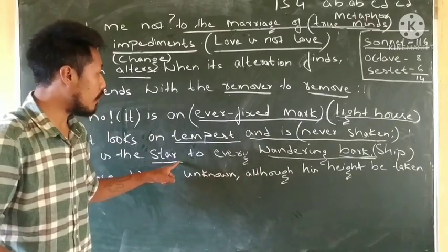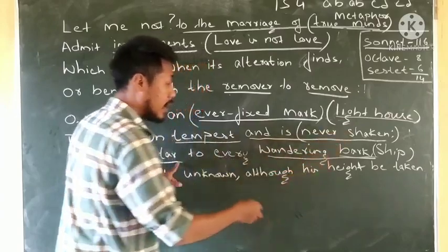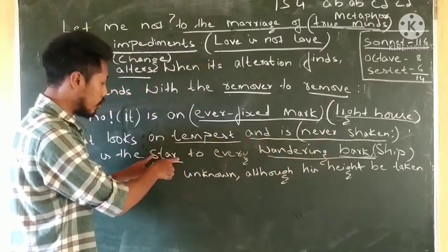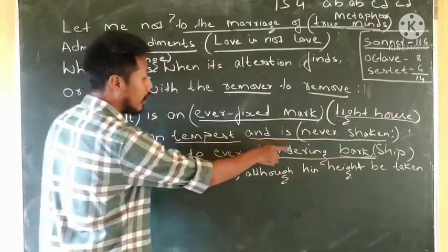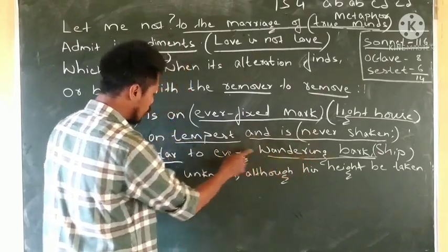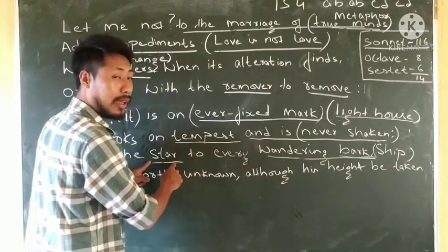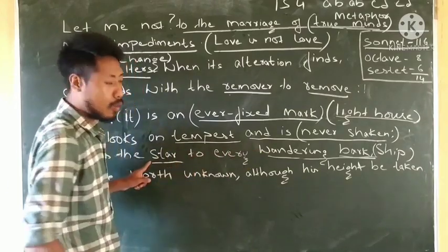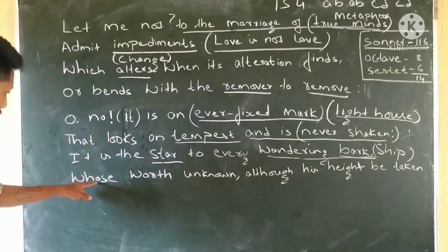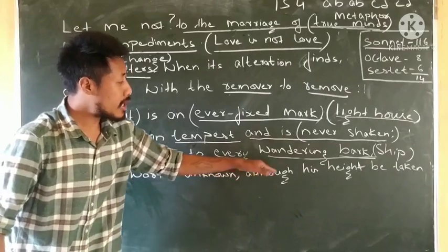They will look to the true love, which is ever fixed and never shaken. They will look to the north star, the true love, and the lovers who are broken will get back on their way, uniting once again. The last line of the second stanza: whose worth's unknown, although his height be taken.